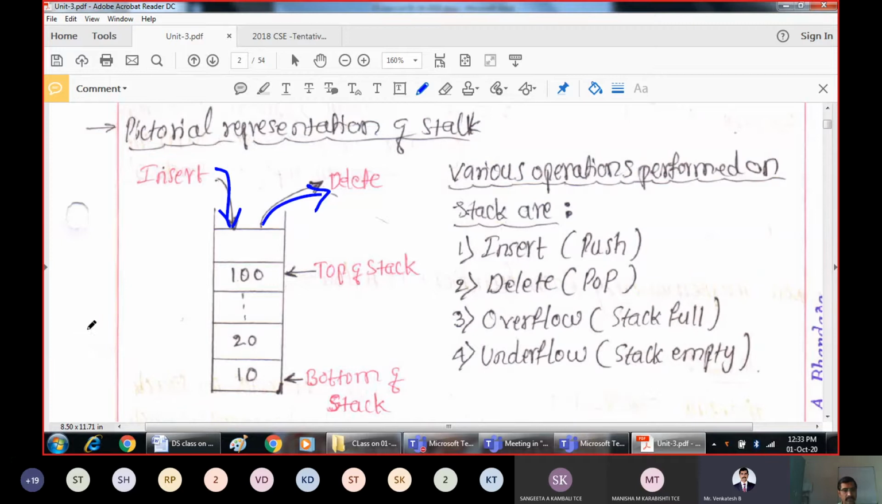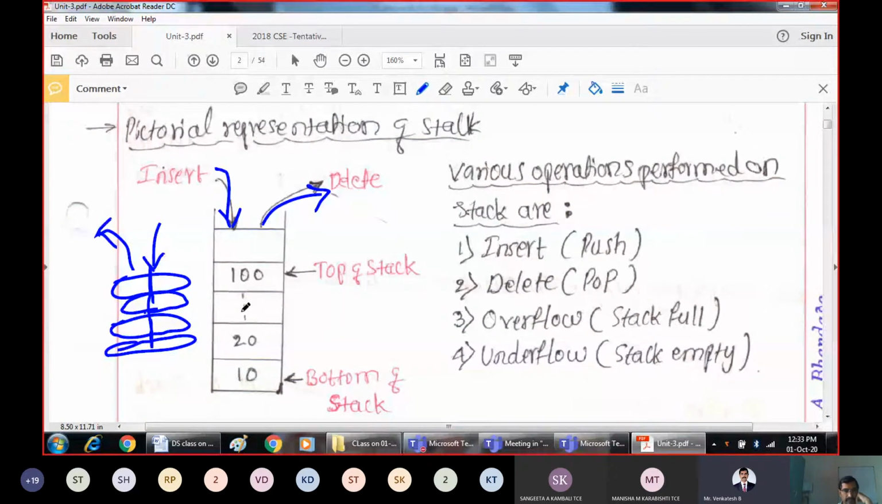If you see a set of plates, they will be kept one above the other, or you can compare with a collection of discs or CDs. You will have one spindle like this, right? So they will be inserted from one end, and the discs or CDs will be taken out from the same end. So this is one example of the stack. This is diagrammatically using array representation. The stack is a data structure in which we insert the elements from one end and delete the elements from the same end. That is called a stack.